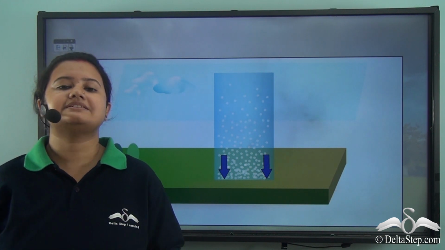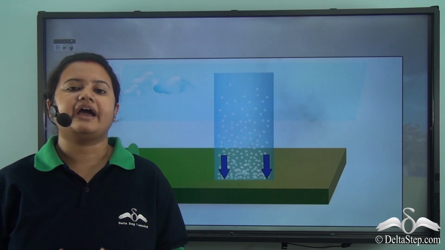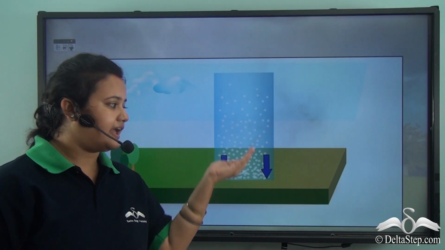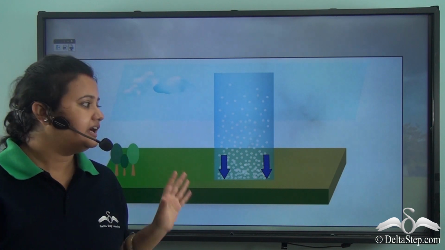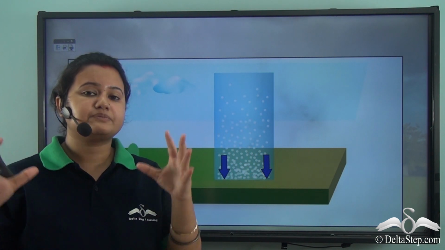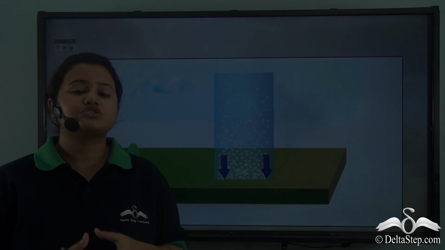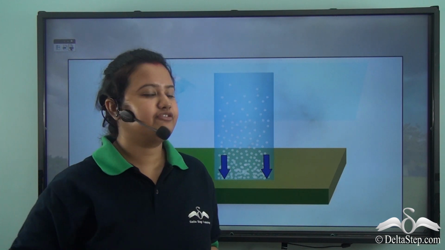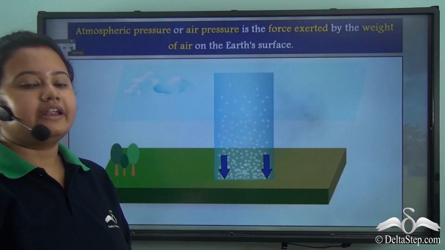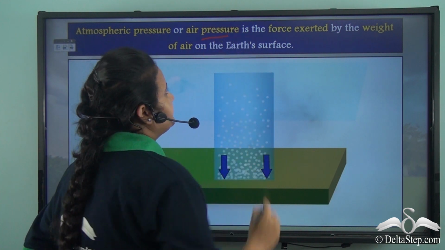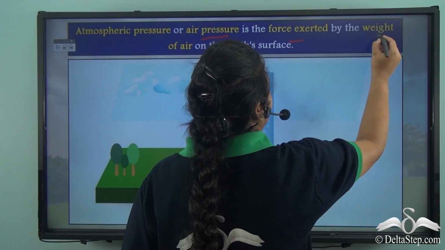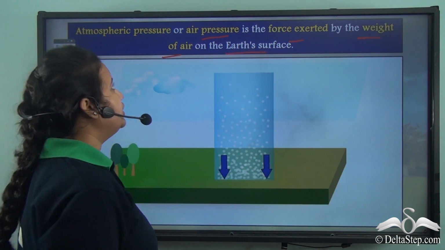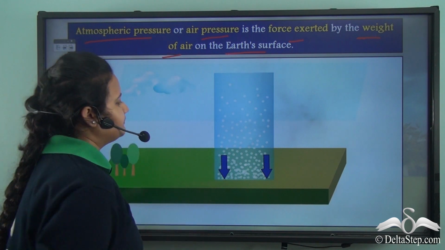We know air is a matter and has mass and weight. Now the gravitational force pulls the air downwards. As a result, the weight of the air creates pressure on the Earth's surface. So, the weight of air exerts pressure on Earth's surface. Now, this pressure exerted by the weight of air on the Earth's surface is called atmospheric pressure.